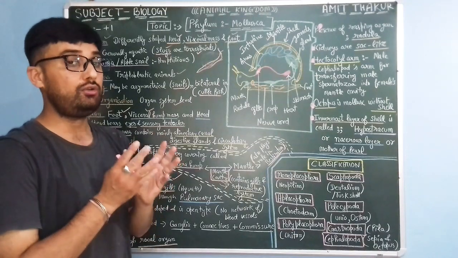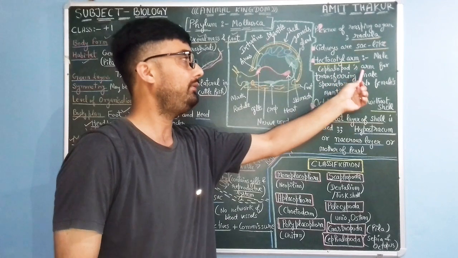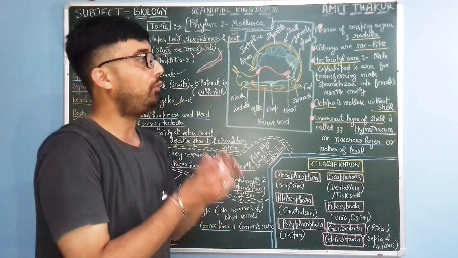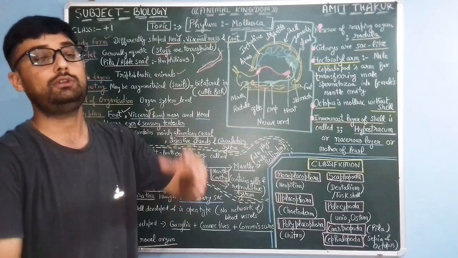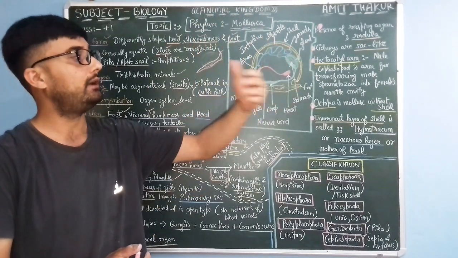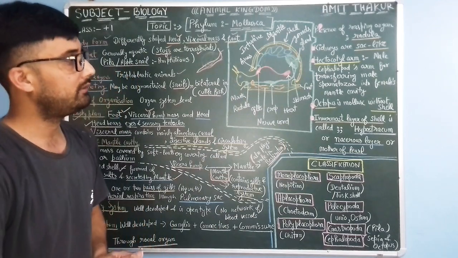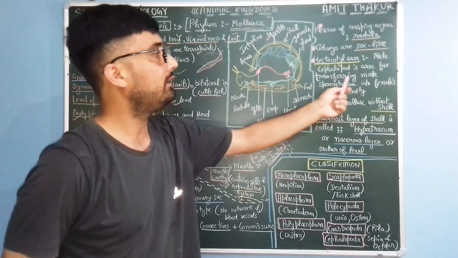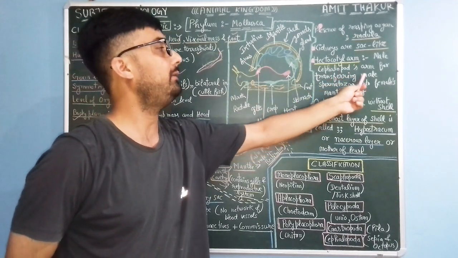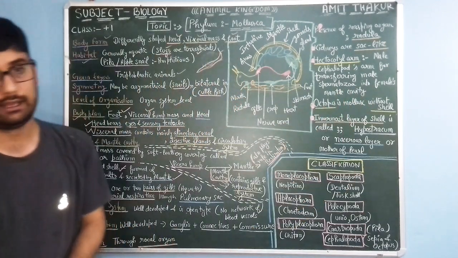The hectocotyle arm is a cephalopod's arm, and it is modified for transferring spermatozoa or male gametes to the mantle cavity of the female organism. So the male cephalopod's arm is modified for transferring male spermatozoa into the female mantle cavity.